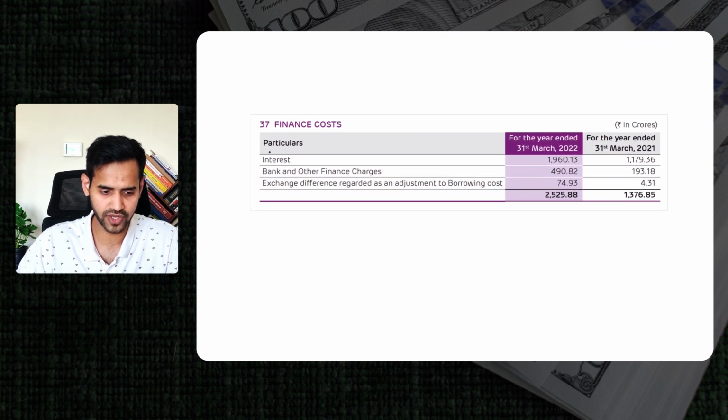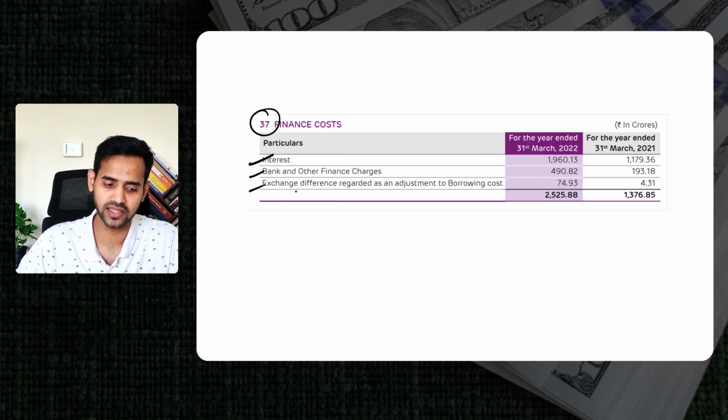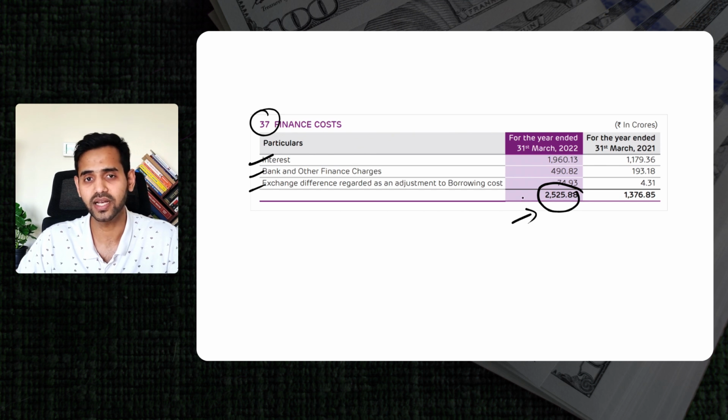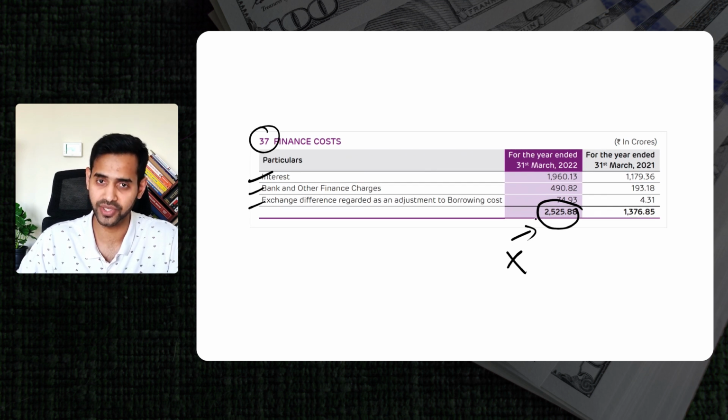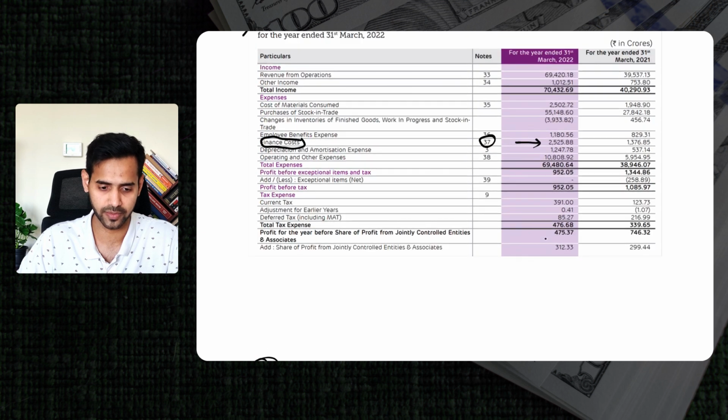If you go to that specific note on finance cost, you will understand that there is a cost of interest that Adani Enterprises has to pay to the several banks from whom they have taken a loan. Then there are some bank charges, and then there are exchange rate differences. That's what is being considered, and again it has been added back in that year in their cash flow calculations, because Adani Enterprises has not paid this amount to those different banks. That means this amount of 2,525 crore is still there in the bank account of Adani Enterprises.